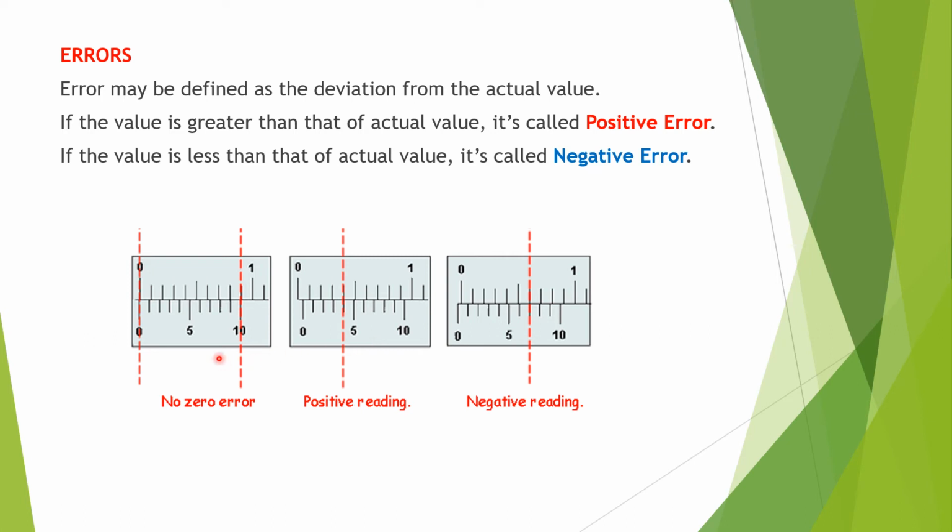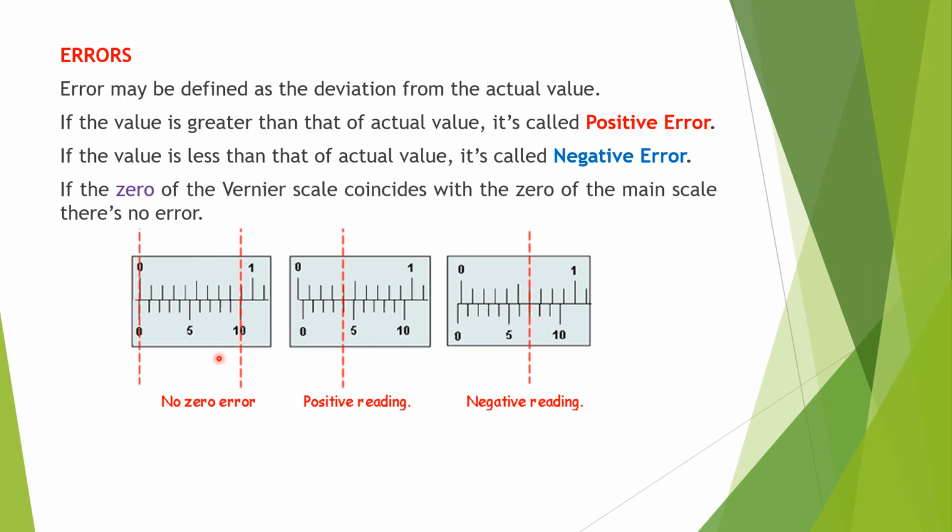And what about no zero error? If the zero of the vernier scale coincides with the zero of the main scale, then there is no error, which is known as no zero error.